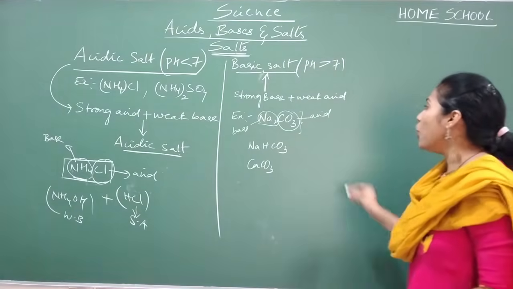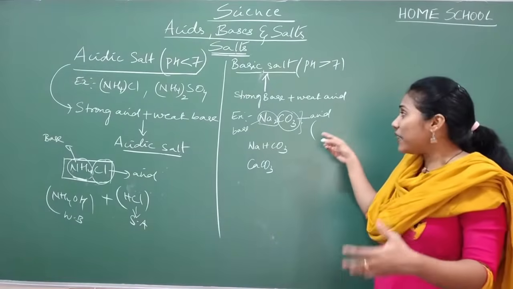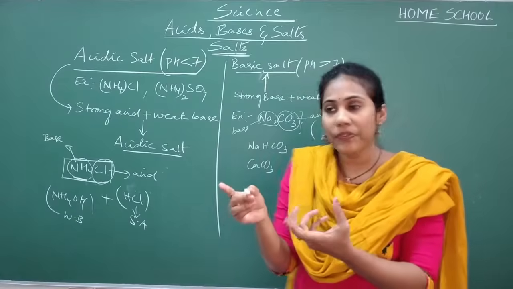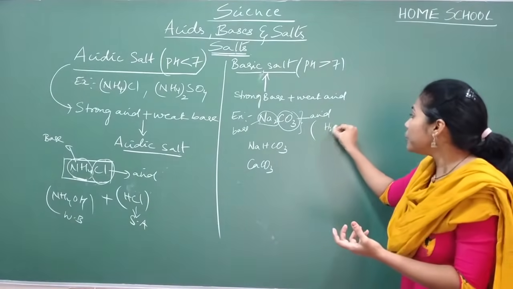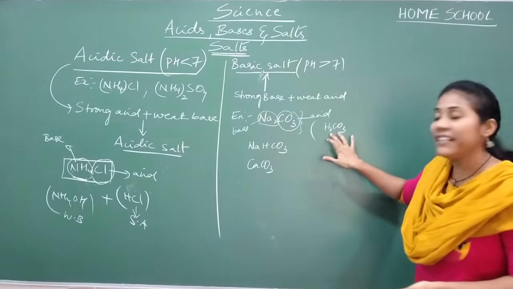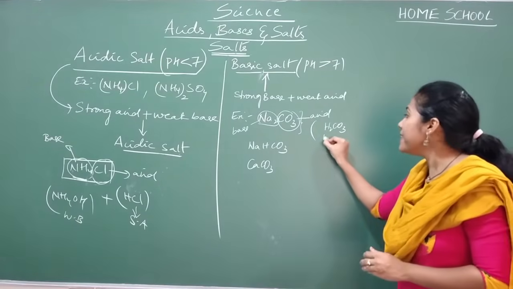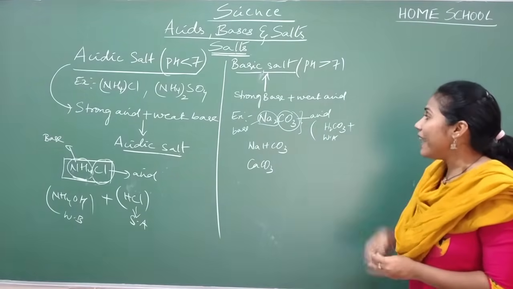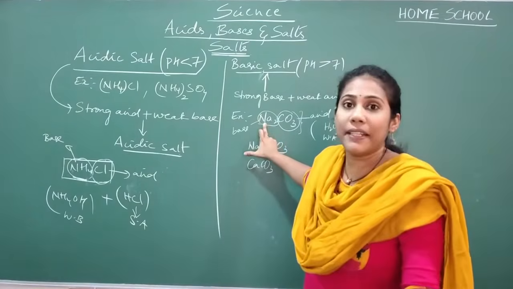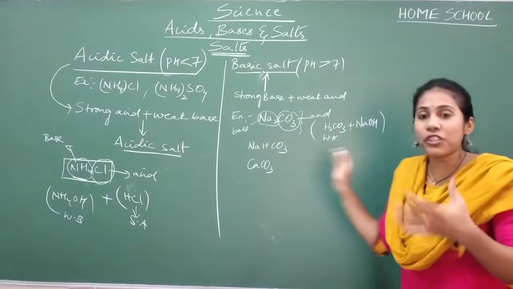Now all you have to do is predict. Try to revise which acid contains the CO3 group. Yes, I gave an example, H2CO3. In the weak acid category, if you check, you will find carbonic acid as an example. So carbonic acid is a weak acid. And now can you predict which base can contain a sodium atom? Definitely NaOH. Yes or no? This idea you should get in your mind.